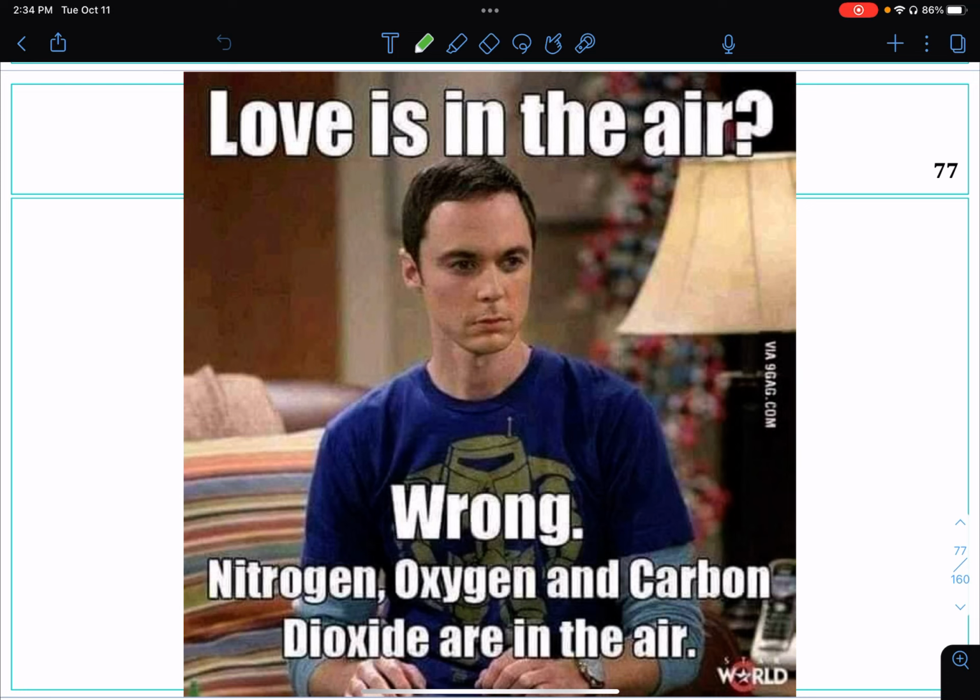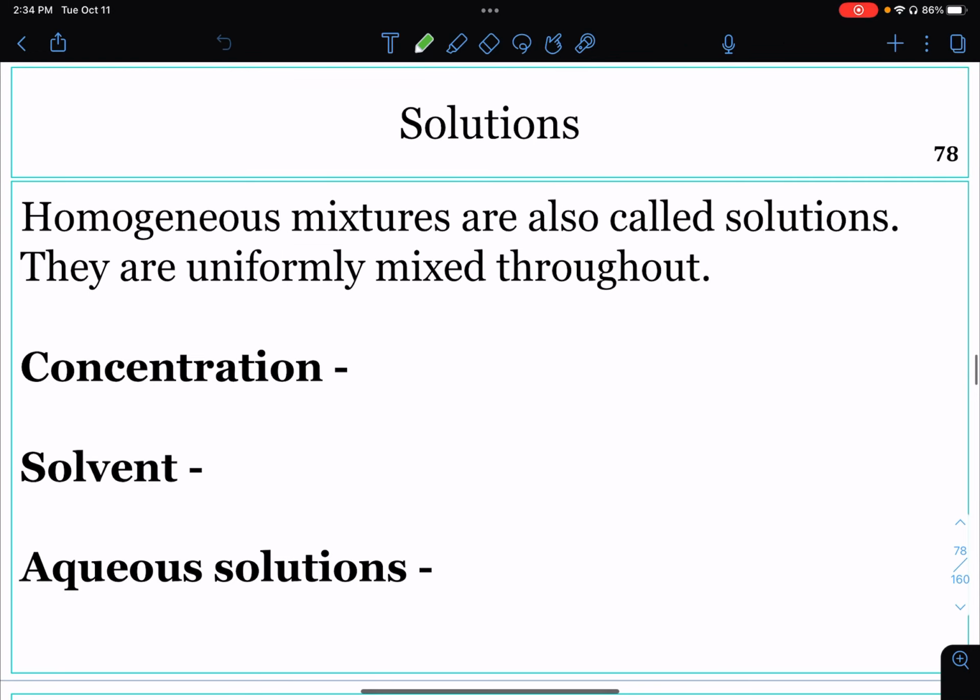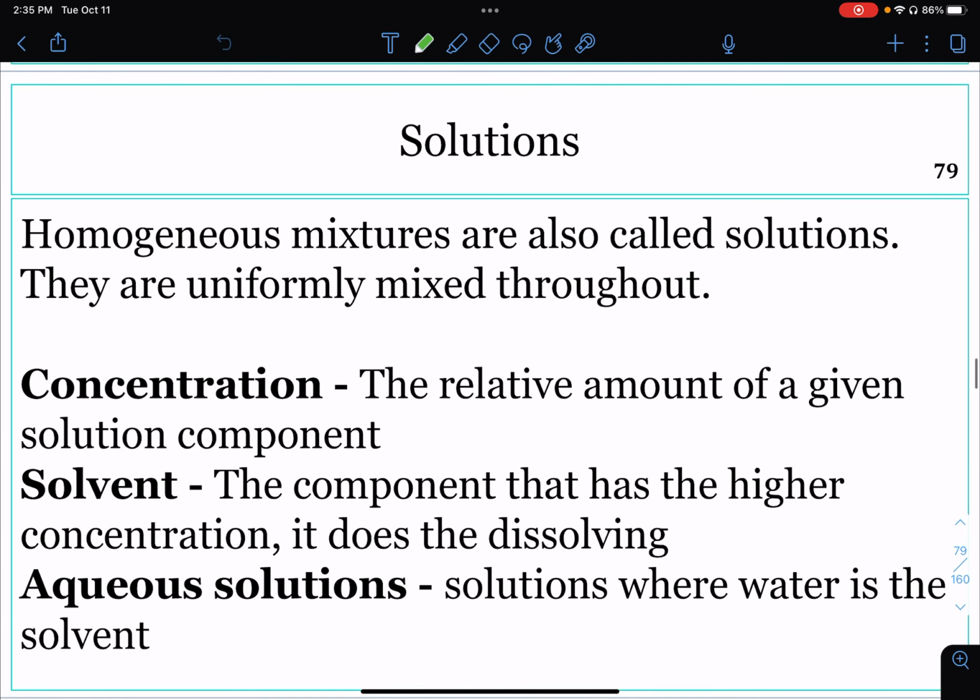And here's the thing that fits with this topic. Homogeneous mixtures are also called solutions. Even solid or gaseous homogeneous mixtures are called solutions. In our previous examples, air is a gaseous solution, and steel is an example of a solid solution. You should write down these definitions in your notes. I don't usually ask direct definition questions on the quiz or test, but you do need to know what each of these are in order to understand how to do the problems.